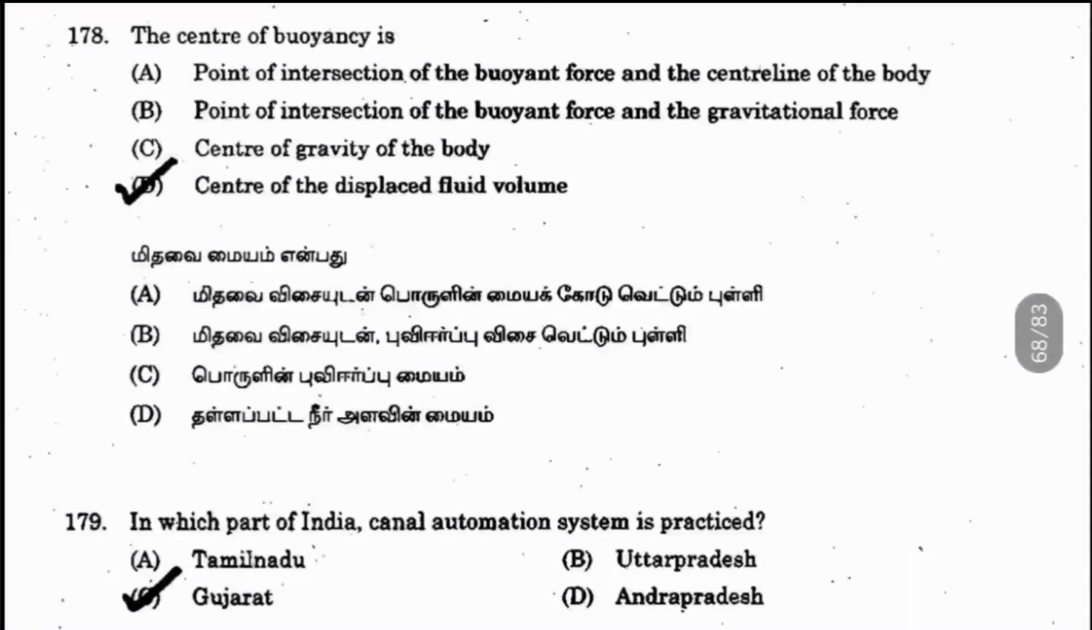179. In which part of India is the canal automation system practiced? Here it's given as Gujarat, but I don't know whether it is correct or not. I have searched for this, but I am not getting any content regarding this.